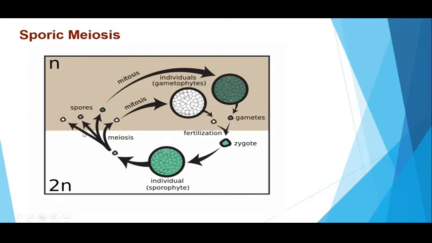The haploid spores thus produced later on undergo mitosis to give rise to haploid individuals which are called gametophytes. They can be either male gametophytes or female gametophytes, and these gametophytes in turn will produce gametes through the process of mitosis. These gametes eventually fuse to give rise to the diploid zygote and thus complete the life cycle of the organism.